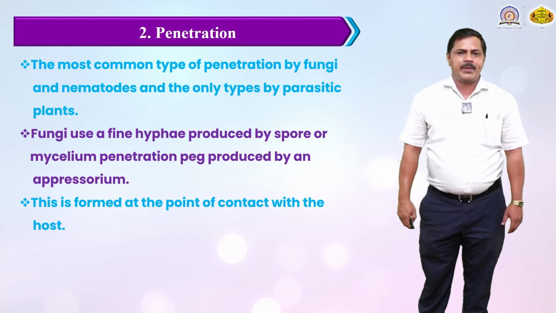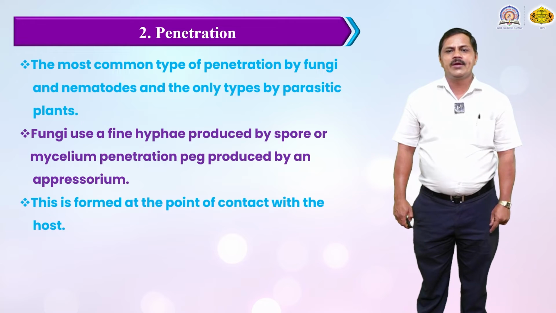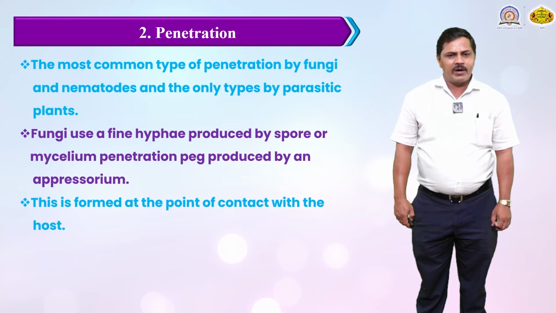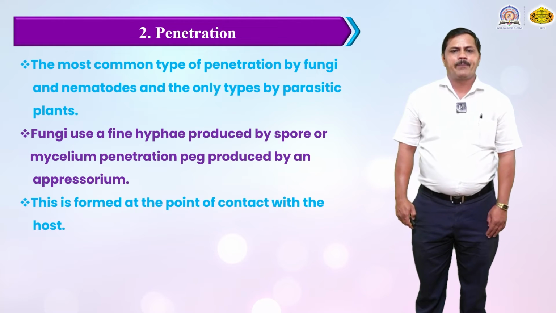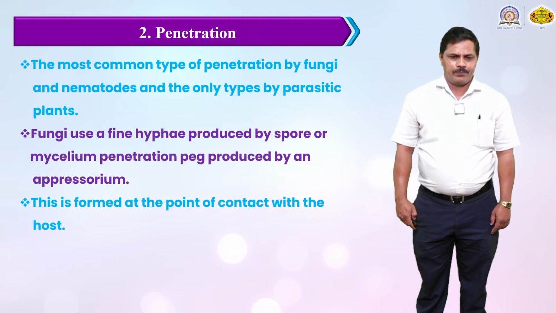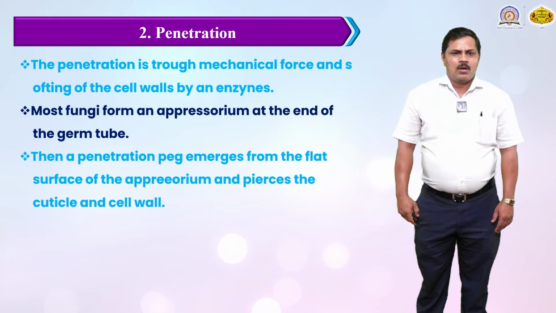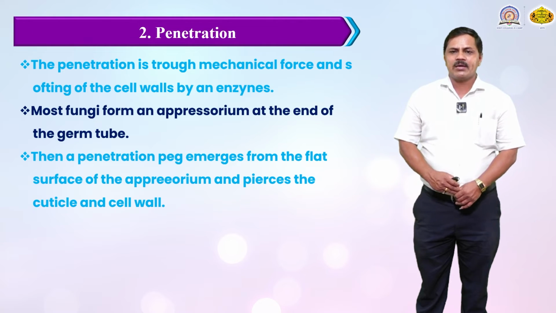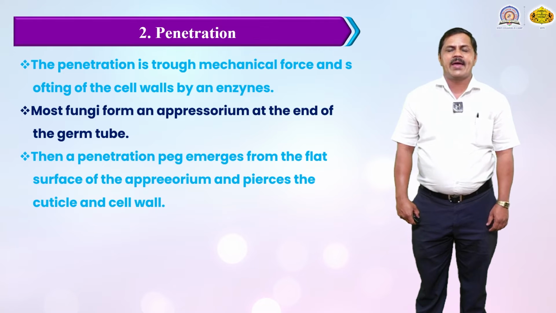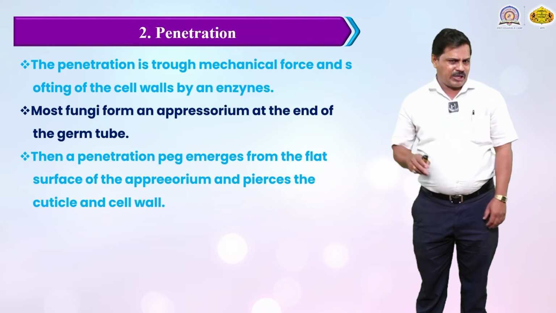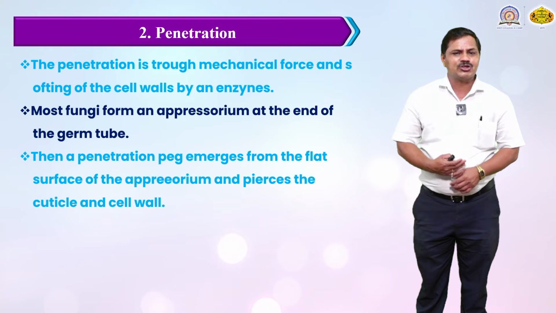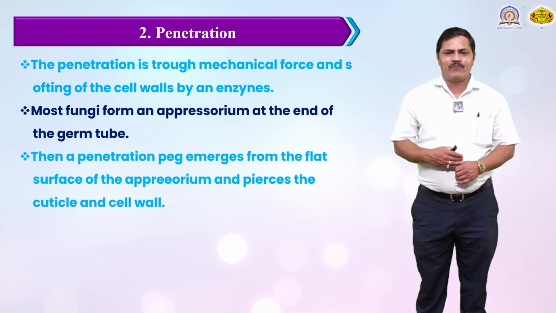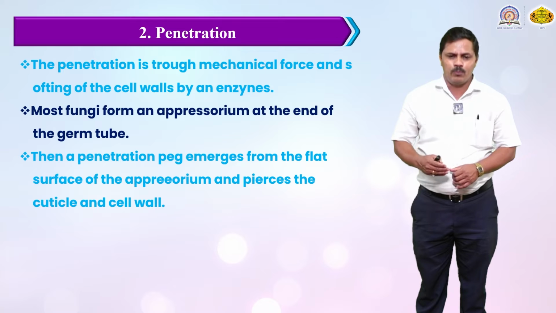The most common type of penetration is by fungi, nematodes, and some parasitic plants. Fungi use fine hyphae produced by the spore or mycelium, with a penetration peg produced by an appressorium formed at the point of contact with the host. Penetration is through mechanical force and softening of the cell wall by an enzyme. First they insert the peg, and after a certain time they release certain enzymes. Most fungi form an appressorium at the end of the germ tube.